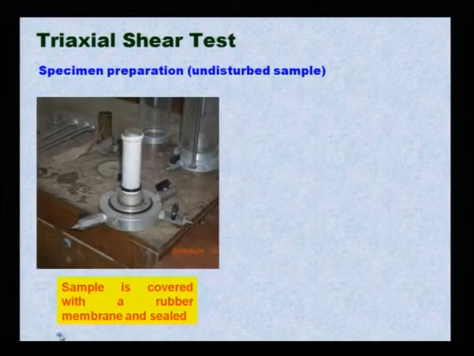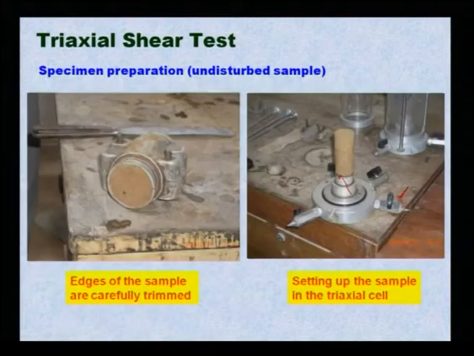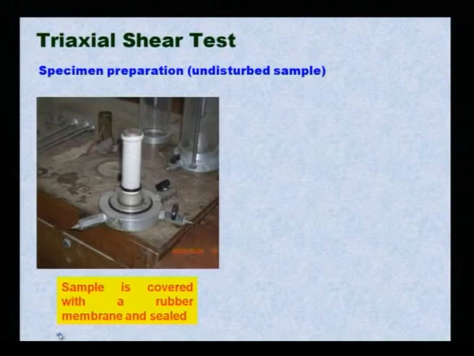Now look at this O-ring. Before this, once you put the sample on the base, above the base you first put the porostone, above the porostone you put the sample, then above the sample you again put a porostone. After putting this porostone, you apply the arrangement on this pedestal, then apply the membrane. This is the membrane that will not allow water from the soil to come out. Then provide the O-ring.